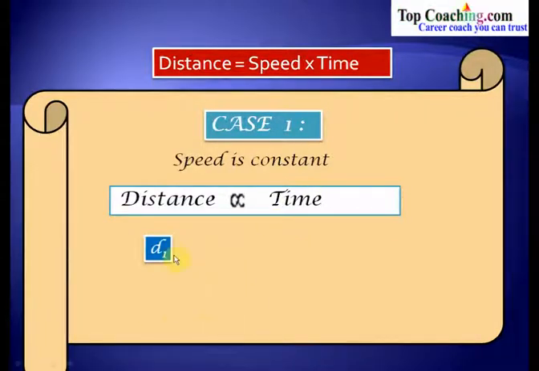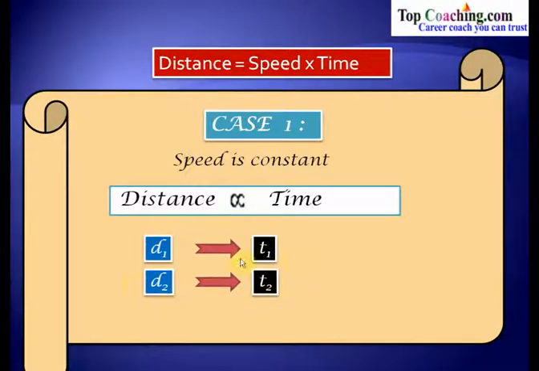Now if we say that we have traveled a particular distance d1 in time t1, and let us say that we have traveled another distance d2 in the time t2. Then what is the relation between d1, d2, t1 and t2?